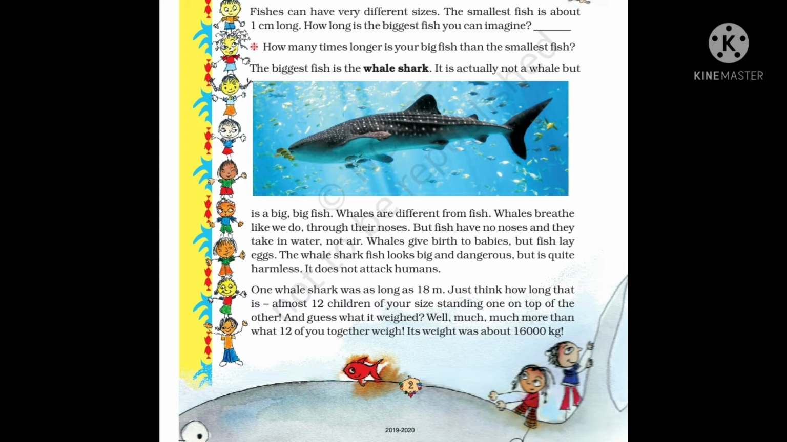Whales breathe like we do through their noses, but fish have no noses and they take in water, not air. Whales give birth to babies. They are mammals, but fish lay eggs. The whale shark looks big and dangerous, but is quite harmless. It does not attack humans.